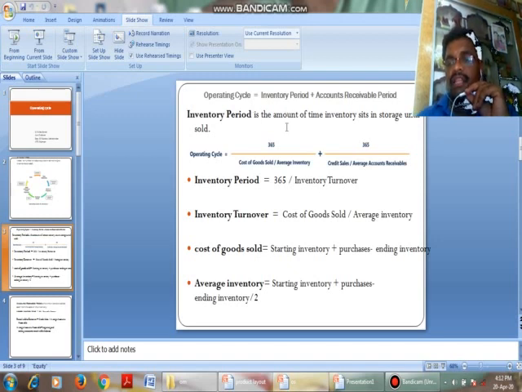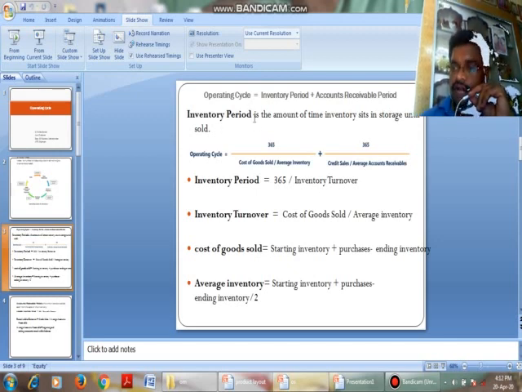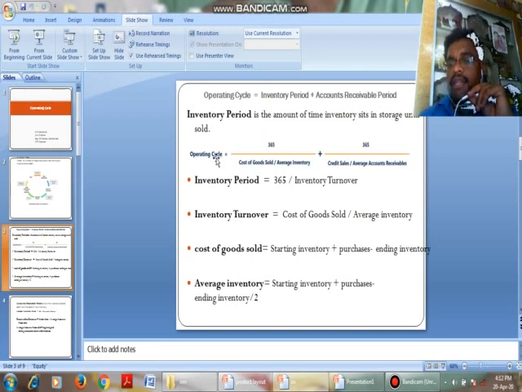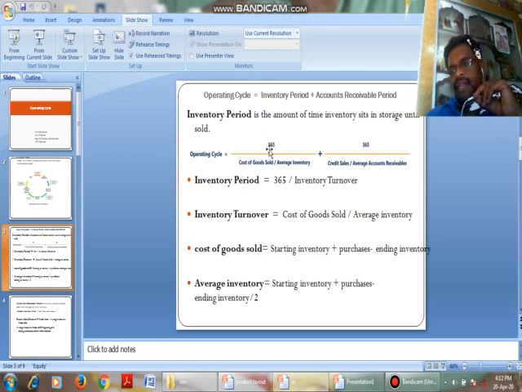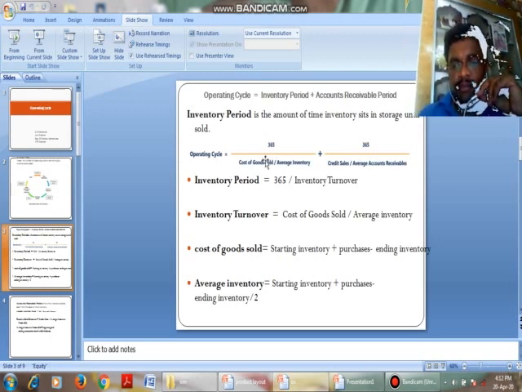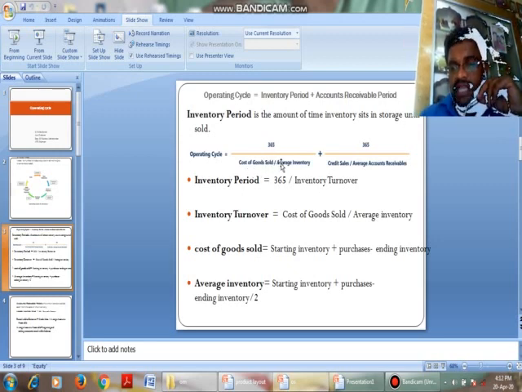Inventory period is nothing but the amount of time inventory sits in storage until it is sold. That is nothing but the time taken to convert raw material into finished goods. Operating cycle is nothing but 365 days, considered per annum, per year. Inventory period is 365 days by cost of goods sold by average inventory.